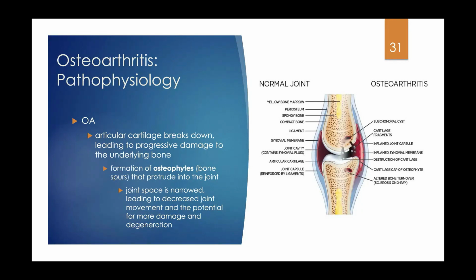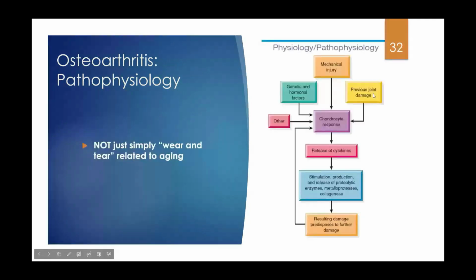So those bones start rubbing together and they've got jagged edges. That's what then causes the discomfort and pain that comes with osteoarthritis. So this is actually a great breakdown of the pathophysiology. As you can see, it's not simply wear and tear related to aging, which is what a lot of individuals thought over time.